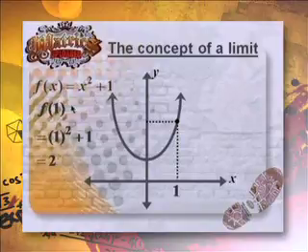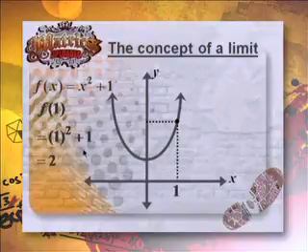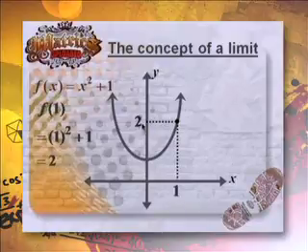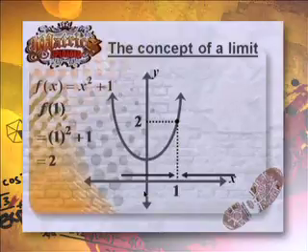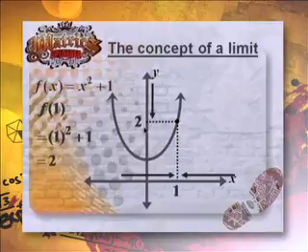When you replace x by 1, you get 1 squared plus 1, which is 2. The value of y is 2 there. And we're saying when we approach 1 from the right and from the left, then the limit is 2. We get this value of 2.